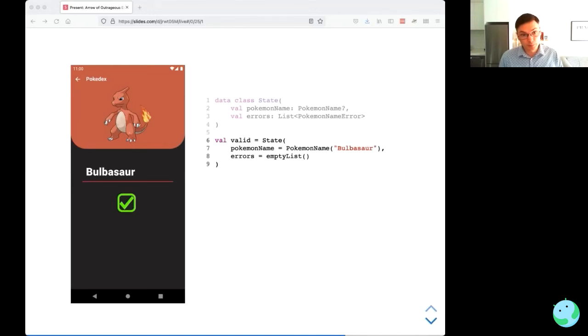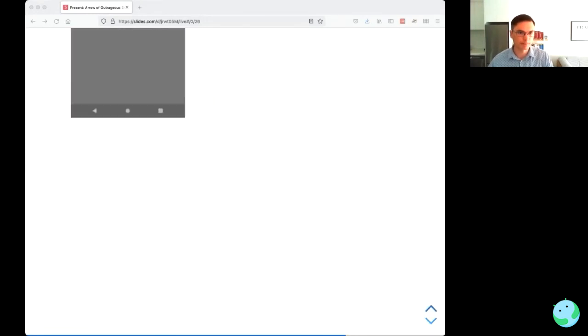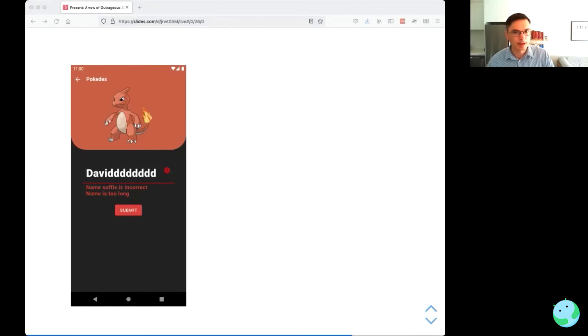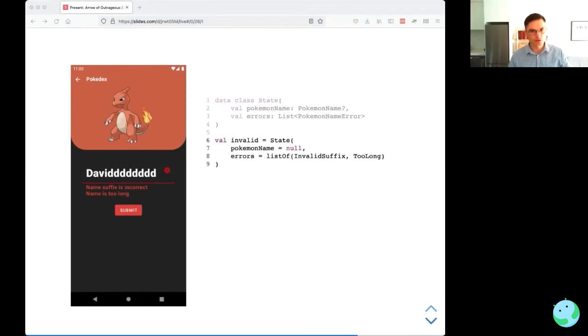Here, Pokemon name is Bulbasaur, which is valid, and then the errors are empty, of course, no errors. And then what about the invalid state? We can represent it as well. The Pokemon name is null because we haven't got a validated Pokemon name. And then there's a list of errors, invalid suffix and too long, which we display to the user.